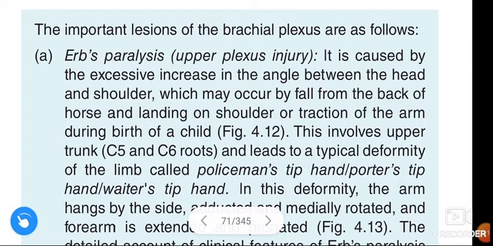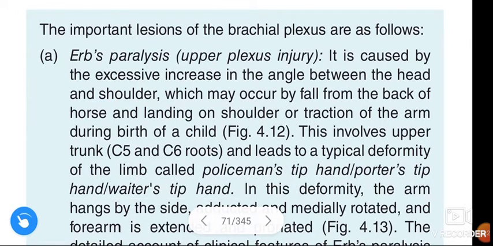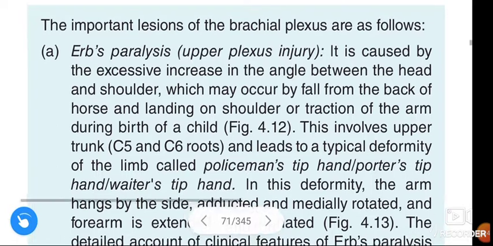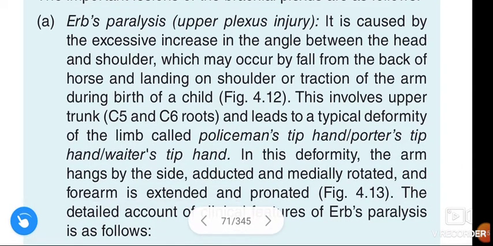See clearly, guys: it is caused by an excessive increase in the angle between the head and the shoulder. These are the causes: a fall from the back of a horse, first reason, and landing on the shoulder, or traction of the arm during the birth of the child. These are the reasons why the angle may increase between the head and the shoulder.